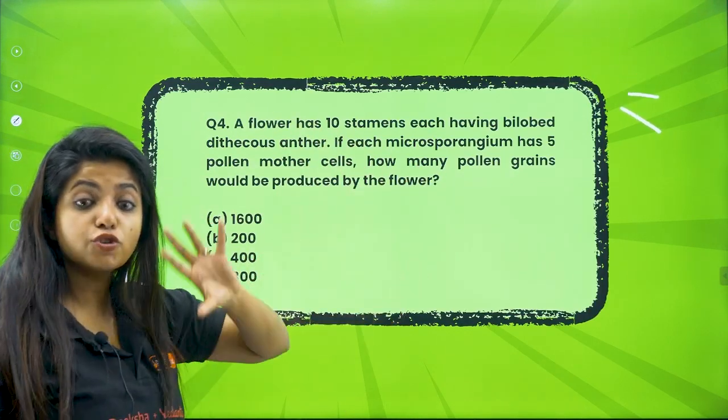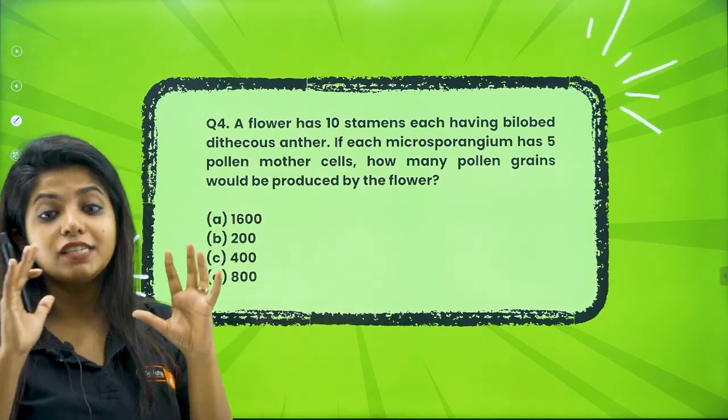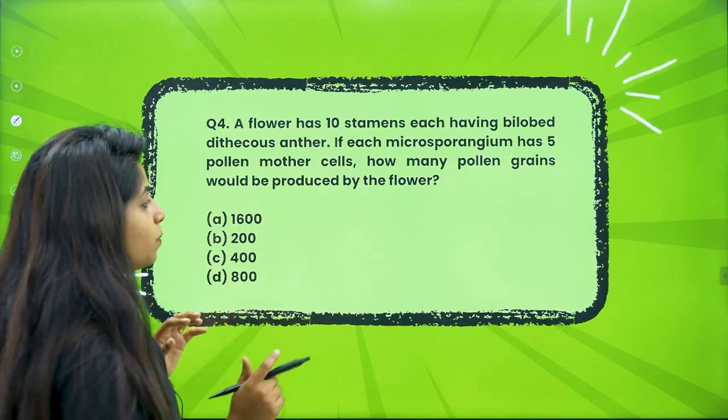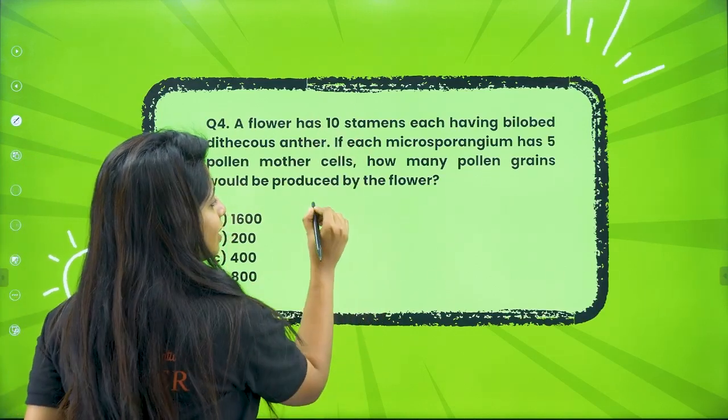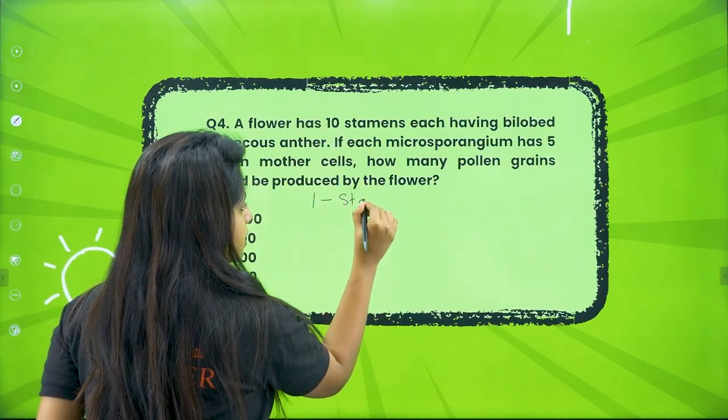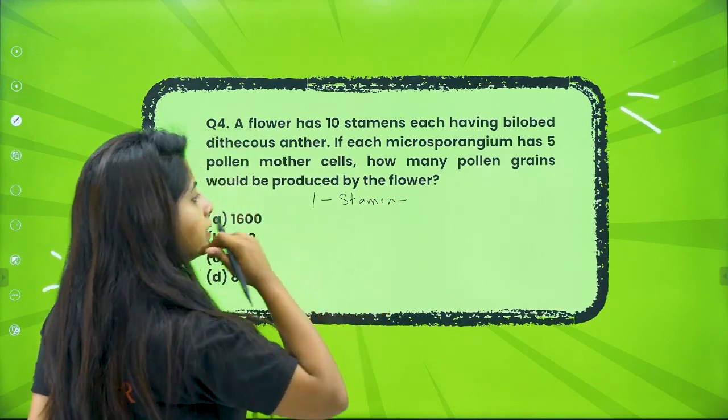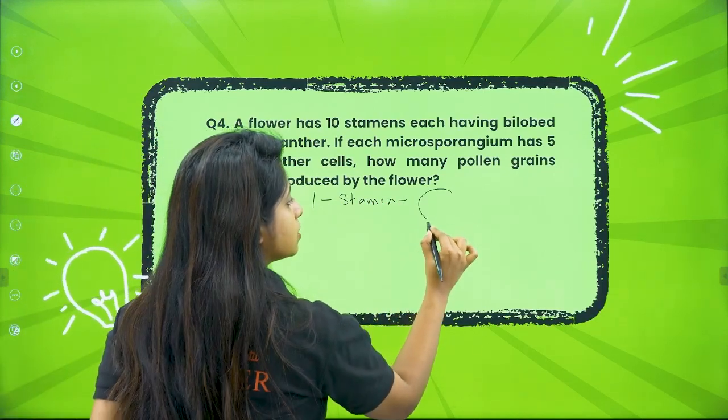For that, you should first have an understanding of the structure of the anther. So my dear children, when you say one stamen, this one stamen has an anther that looks like this.